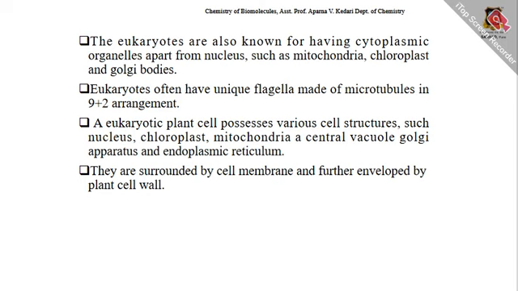Eukaryotes are also known for having cytoplasmic organelles apart from the nucleus, such as mitochondria, chloroplasts, and Golgi bodies. Eukaryotes often have unique flagella made up of microtubules in a 9 plus 2 arrangement. Eukaryotic plant cells possess various cell structures such as the nucleus, chloroplast, mitochondria, central vacuole, Golgi apparatus, and endoplasmic reticulum. They are surrounded by cell membranes and further enveloped by plant cell walls.